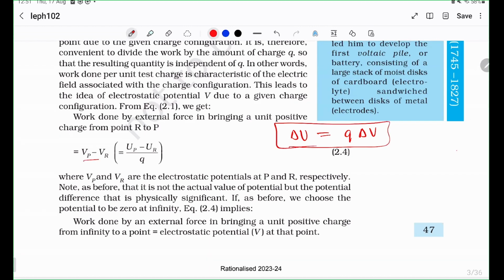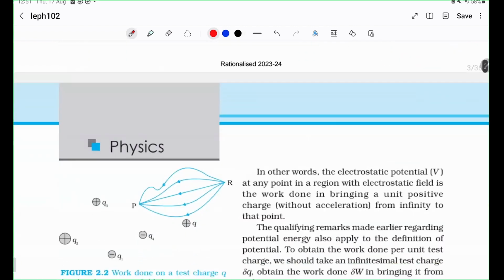You can see here that Vp minus Vr, which is delta V, is equal to delta U by Q. Just like how force is Q times E, you have delta U is equal to Q times delta V. Now I think you may be able to see the similarities, right? Just like force and potential energy, you have electric fields and potentials. Okay.